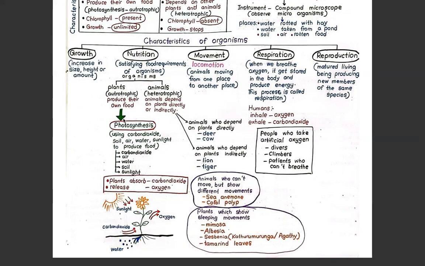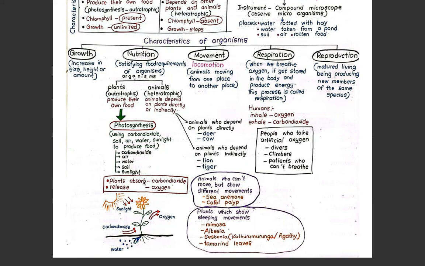Photosynthesis comes under plants. Plants producing their own food is known as photosynthesis. For photosynthesis, they need carbon dioxide, air, water, soil, sunlight.